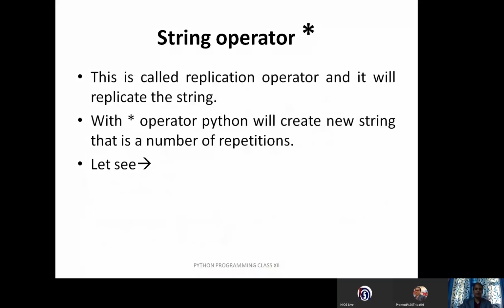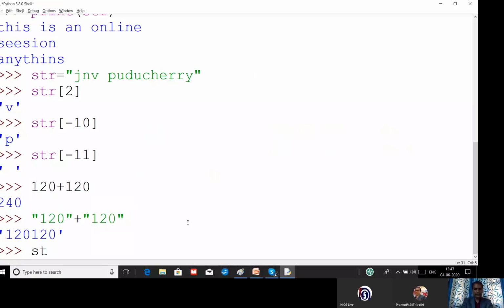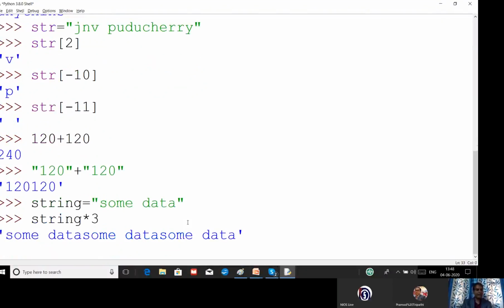Now, children, let us discuss multiplication. That is called the replication operator, and it will replicate the string. Let us see how it replicates the string. Suppose I have declared a string equal to some data. Are you able to see? This is a string. If I apply the multiplication operator 3 times, you can see the result is some data, some data, some data, 3 times.